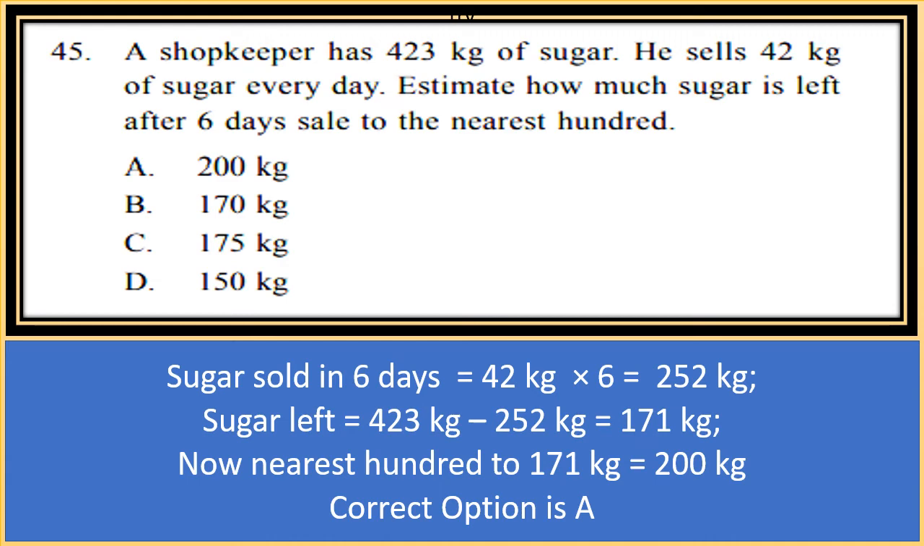Now, we have to find how much sugar he sold in 6 days, and then find how much sugar is left after selling for 6 days, and find the nearest 100. So sugar sold in 6 days is 42 kg times 6 equals 252 kg. Now sugar left is 423 kg minus 252 kg, that is 171 kg. Now the nearest 100 to 171 kg is 200 kg. So the correct option is A.